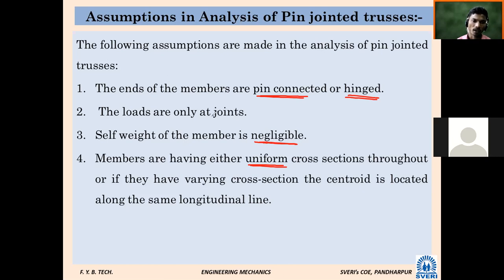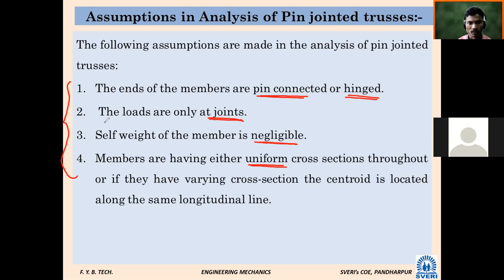And loads, whatever loads we are going to apply or assume on the frame, can only be applied where? Only at the joint, not in between the joint on the member, only at the end of the member. The end of the member will be a joint, and the ends of the members are pin connected or hinge connected. Very simple. These are the assumptions. Very famously it is known as, what are the assumptions in pin jointed trusses or frames? So these are the four.